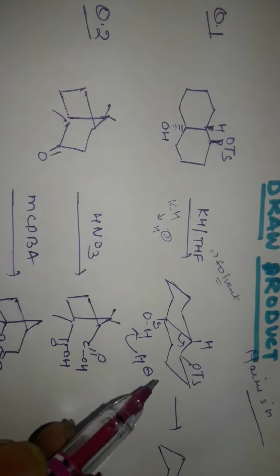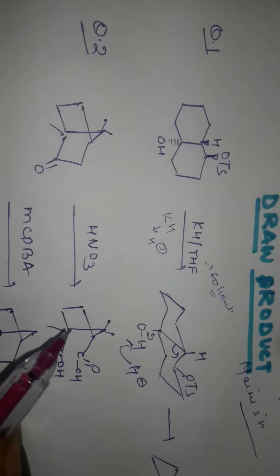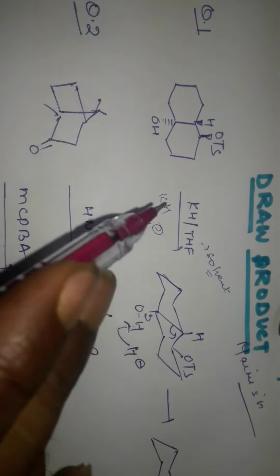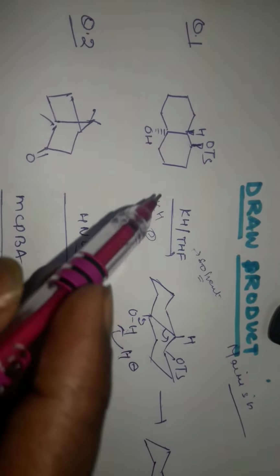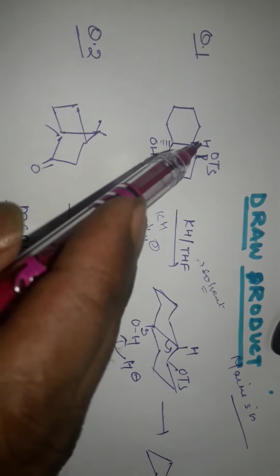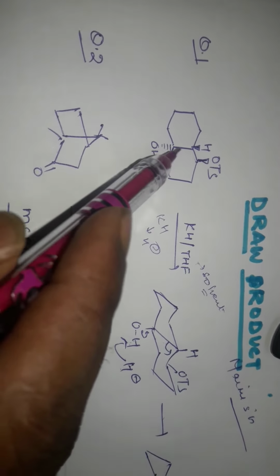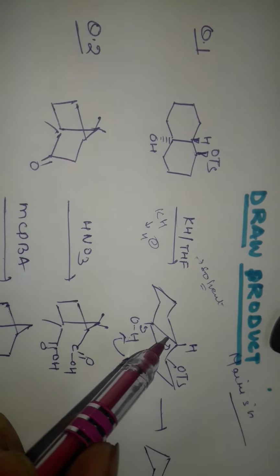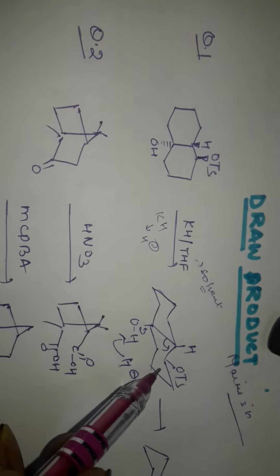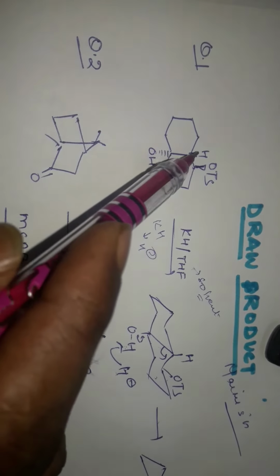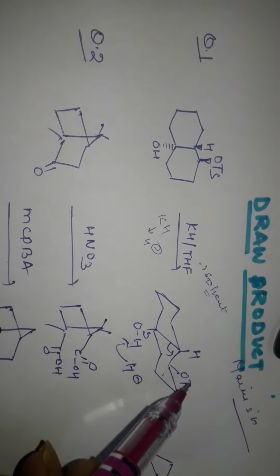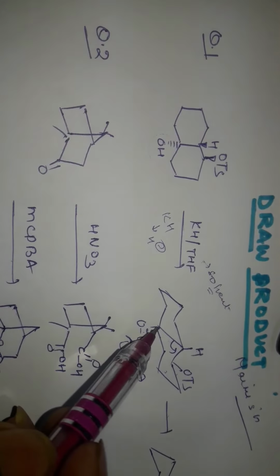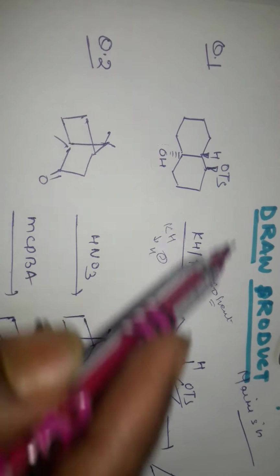Hello friends, today we will discuss the mechanism of these reactions. We have already written down the reaction as well as the mechanism. If you see this first reaction, this is a bicyclic system, and this is the chair form. These two groups are in trans position, so we have mentioned hydrogen and OH as axial, and hydrogen and OTs as cis.